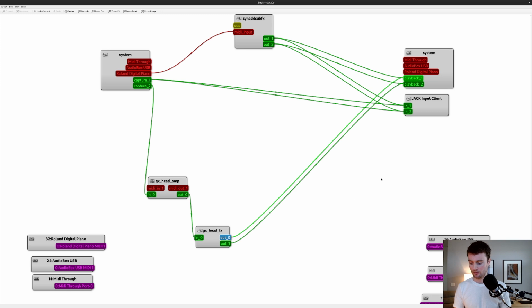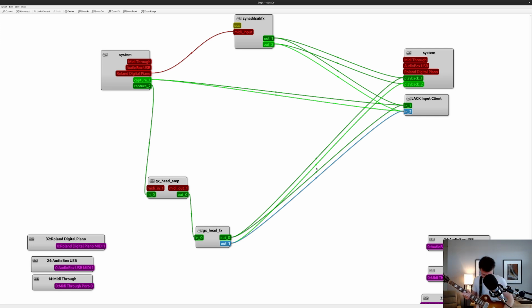I'm going to connect output 0 to input 1, and I'm going to connect output 1 to input 2. Okay. And now we'll try out a guitar, and we'll see if we can live stream some guitar.